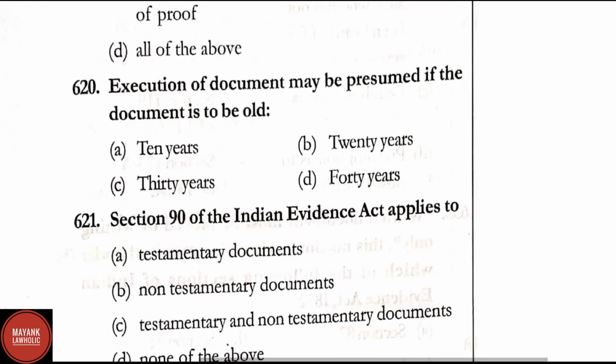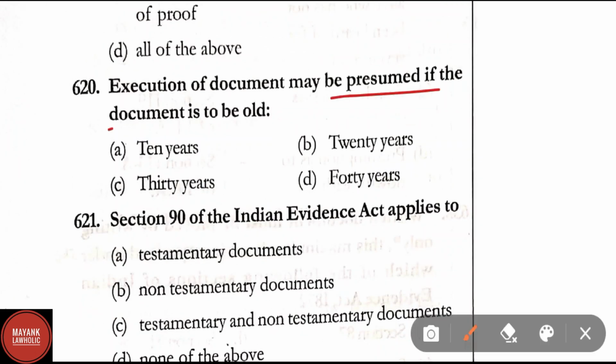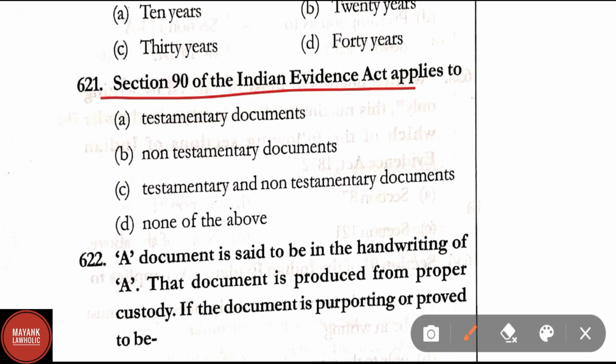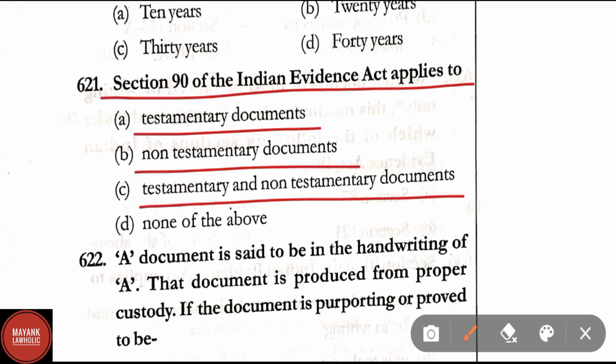Question number 620. Execution of a document may be presumed if the document is to be old. Correct answer is option C, that is 30 years. Question number 621. Section 90 of the Indian Evidence Act applies to testamentary documents, non-testamentary documents, testamentary and non-testamentary documents, none of the above.